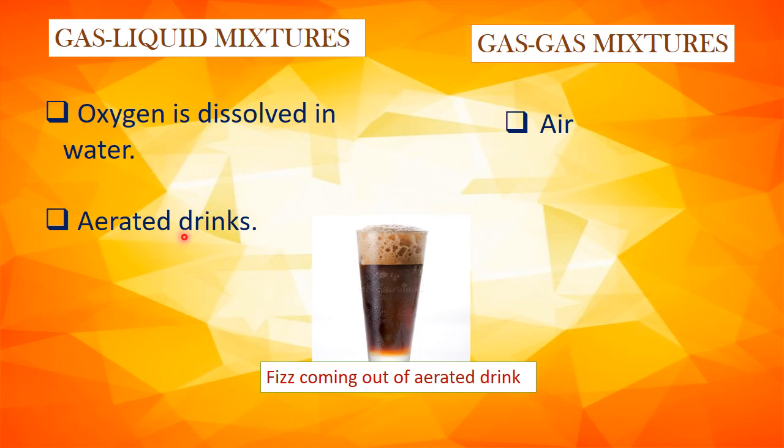Gas and gas mixture. Air is the best example of a gas and gas mixture. It is a homogeneous mixture of many gases. So today we have learned all about the different methods for separation of substances.